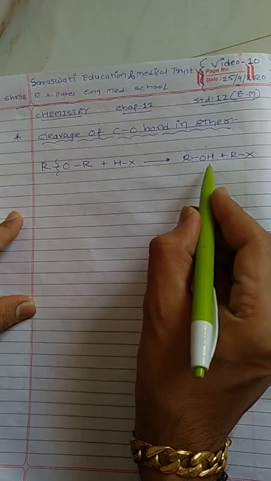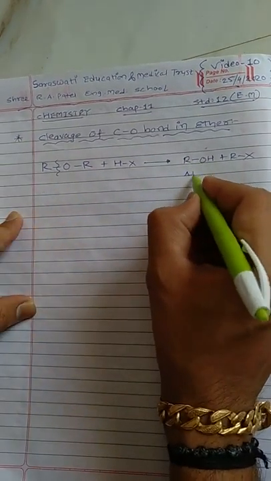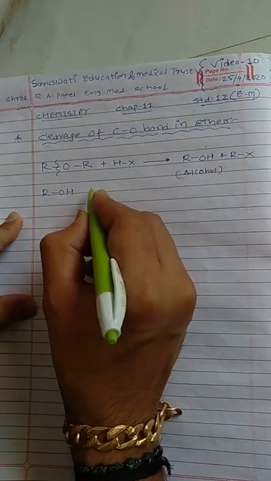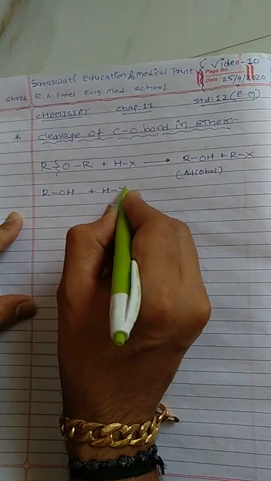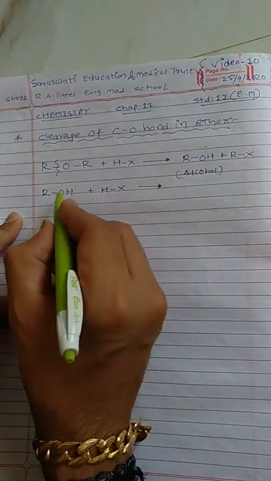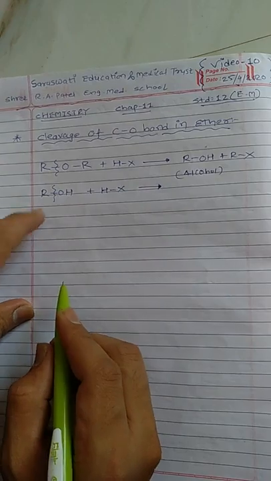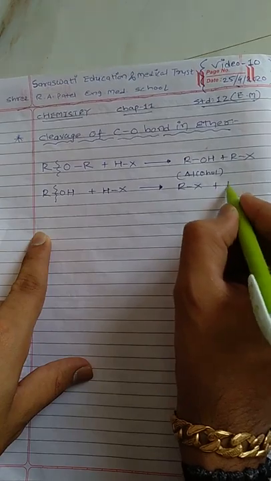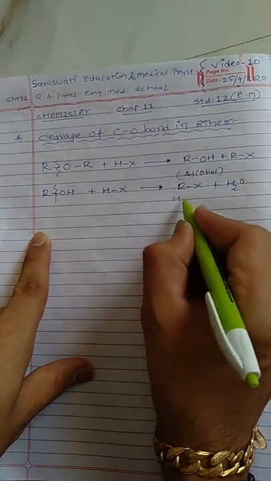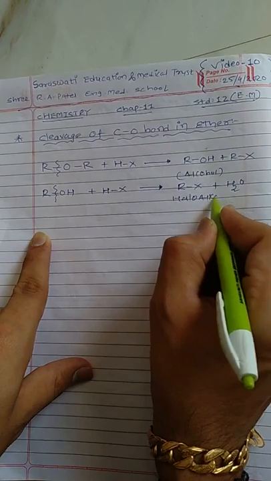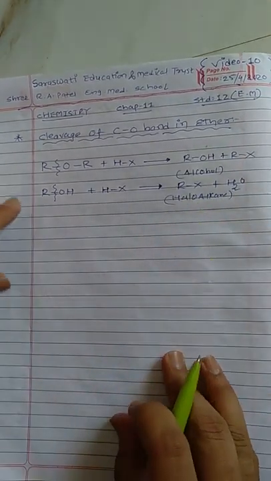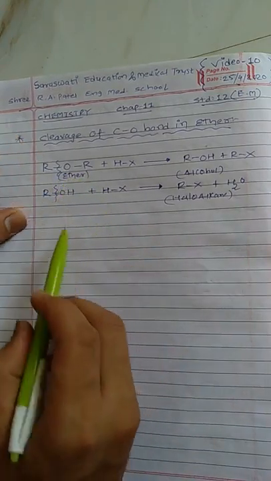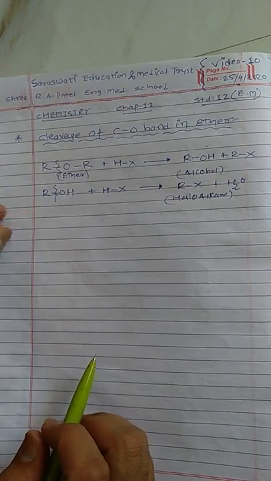Now this ROH means alcohol. Here I will mention it is alcohol. This alcohol further reacts with halogen acid because it also has a C-O bond. So this C-O bond should be cleaved, and it will form RX, haloalkane, with loss of a water molecule. So here I will write haloalkane. So this is the reaction scheme of ether in which the C-O bond undergoes cleavage.